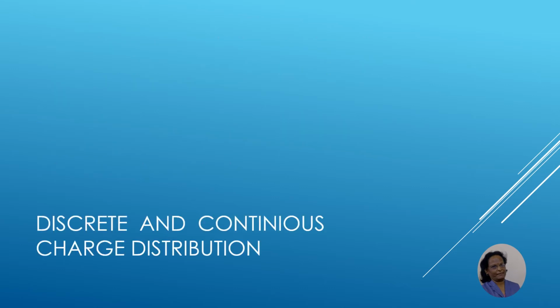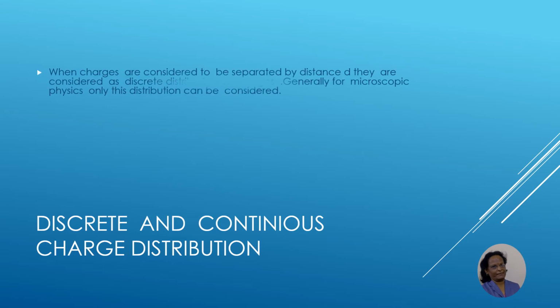Now, do you know about discrete and continuous charge distribution? Yes. Here we are dealing with the microscopic and macroscopic concepts of physics. In microscopic physics, we have charges very close to each other, and when charges are considered to be separated by a distance d, they are called a discrete distribution of charges. Generally this takes place in microscopic physics.